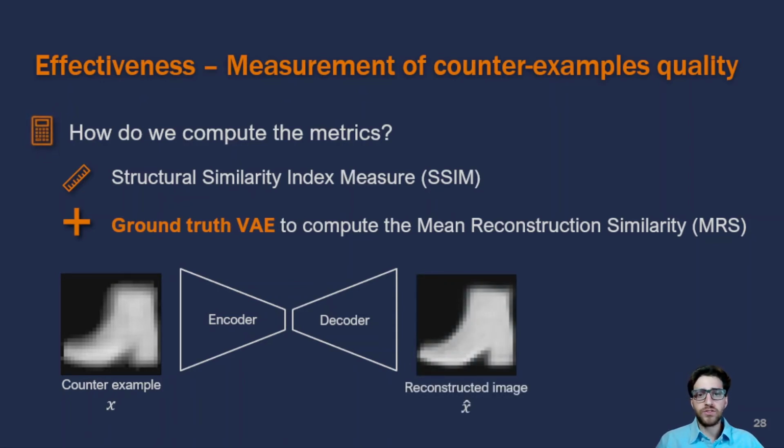Intuitively, if the counterexample and the reconstruction of it are similar, the SSIM is going to be high, meaning that the counterexample is close to the data distribution. In contrast, if the images are different, then the SSIM is going to be low, and that will mean that the counterexample is away from our data. After that, we calculate the mean reconstruction similarity, MRS, by calculating SSIM between the original counterexample and the reconstructed counterexample n times and averaging them.